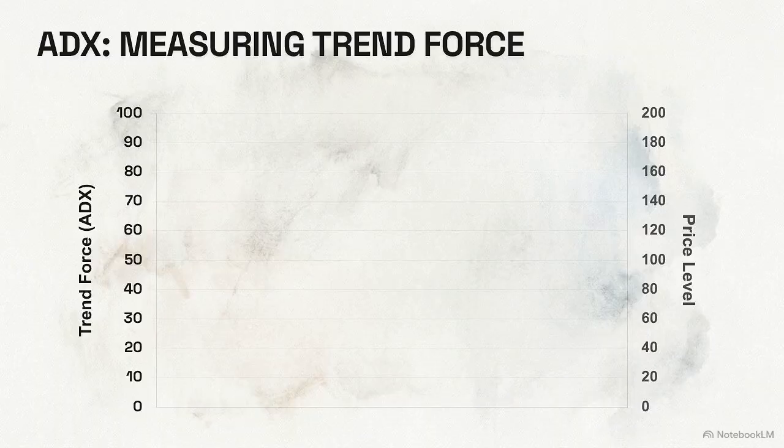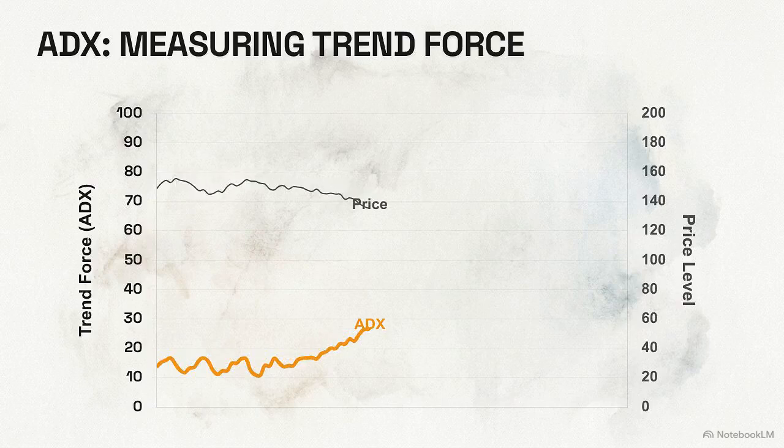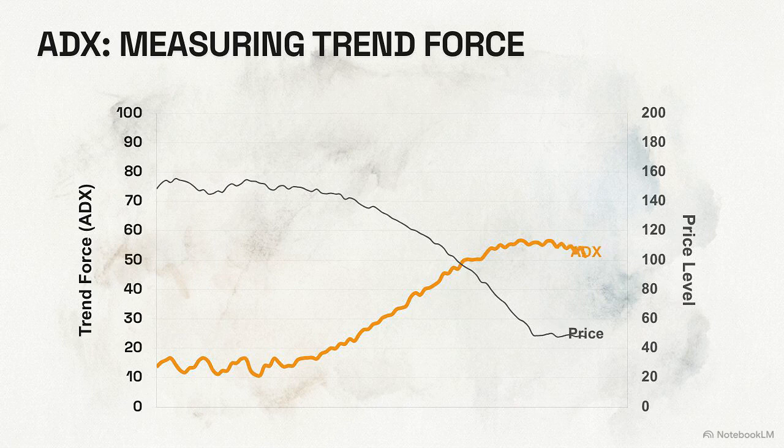In this example, the price is crashing, yet the ADX is spiking aggressively. The indicator is tracking the intensity of the sellers, demonstrating that the index measures the power of the trend rather than the path of the price. The ADX operates on a scale from 0 to 100. Identifying specific levels on this scale helps define the current environment of the market.